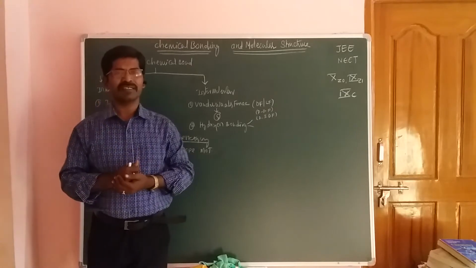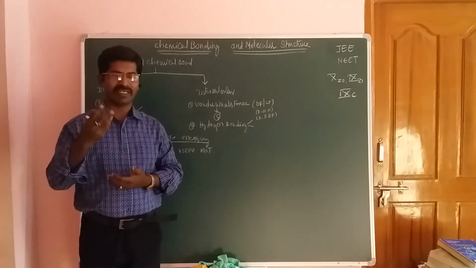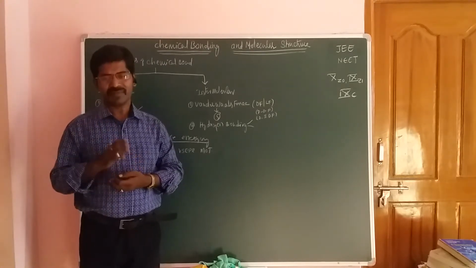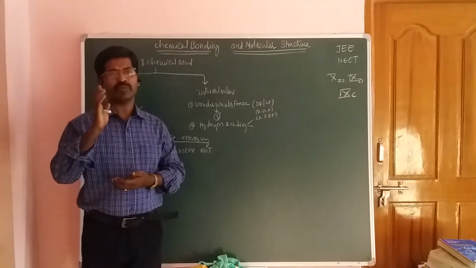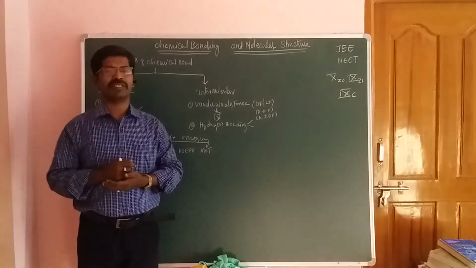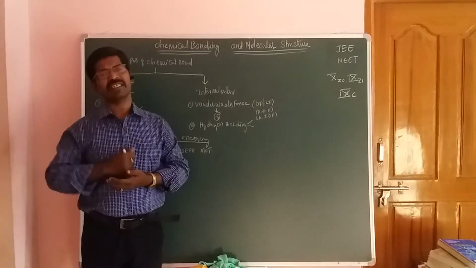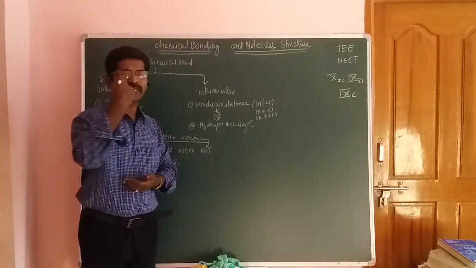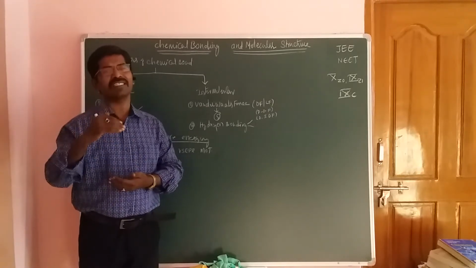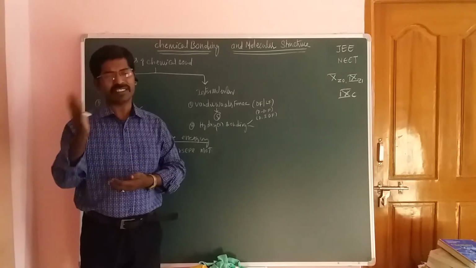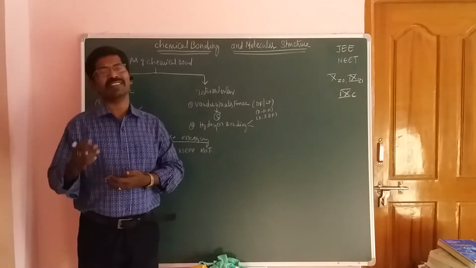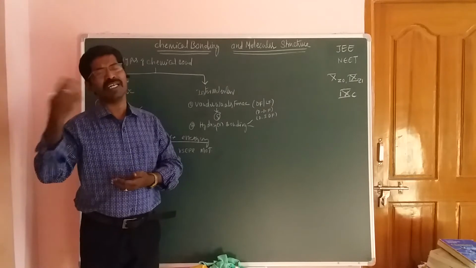The second concept is the octet rule or octet configuration. Students, we know according to periodic classification, the atom which has 8 electrons in the outermost orbital gets more stability. Atoms having 8 electrons in the outermost orbital have a stable configuration. So for the stability purpose, atoms gain electrons, lose electrons, share electrons, and donate electrons.